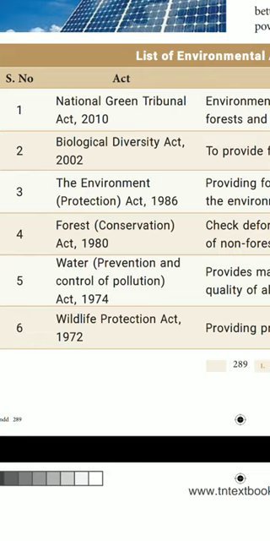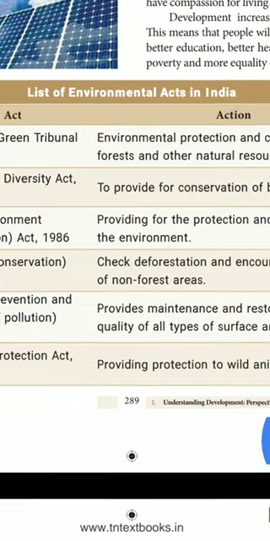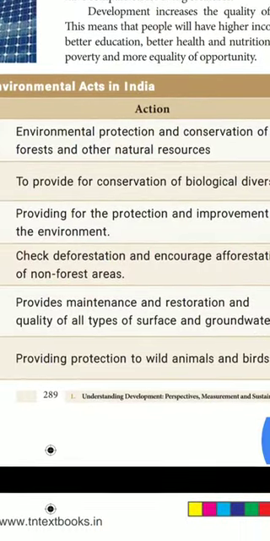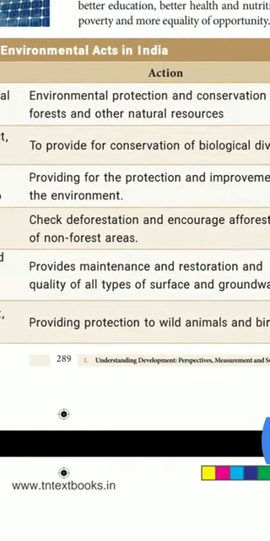So this is also an important question, Roman number 5, question number 4. And what was the action for each of these acts? First one, 2010.